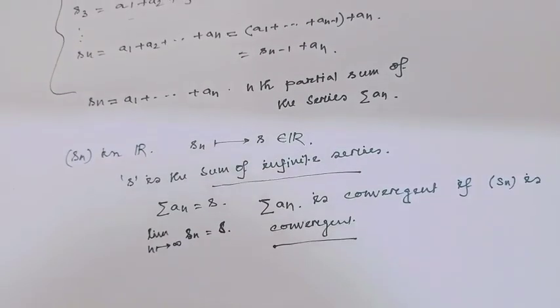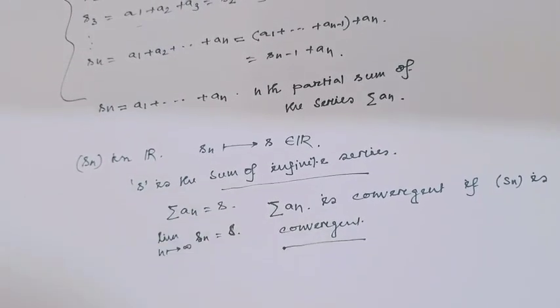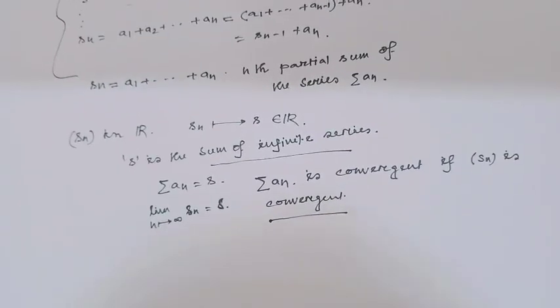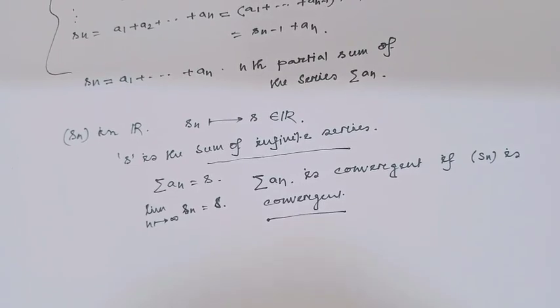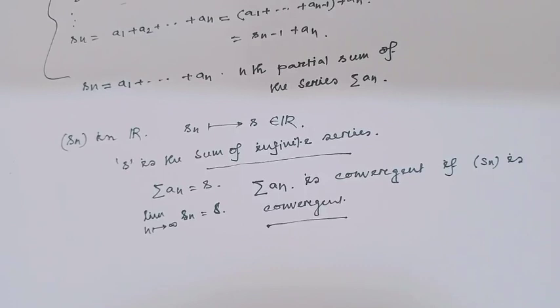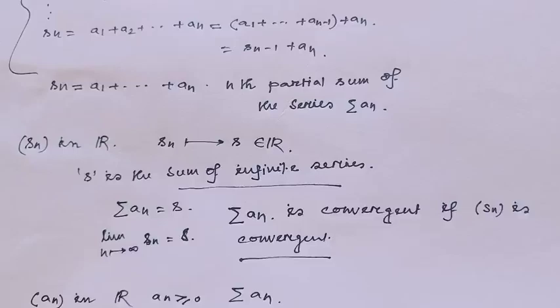We all know this idea. I defined it in my previous video: when a series is convergent and when it is divergent. A series is convergent means the partial sum of the sequence is convergent, and a series is divergent means the partial sum of the sequence is divergent.